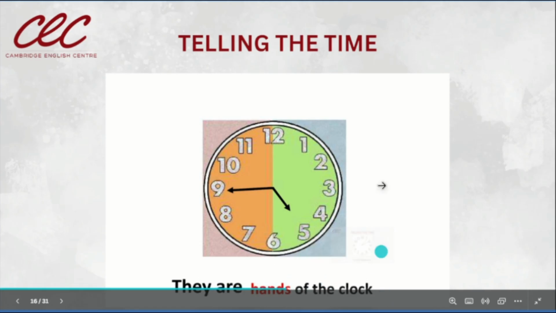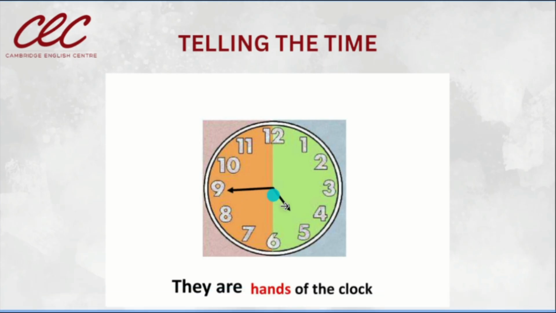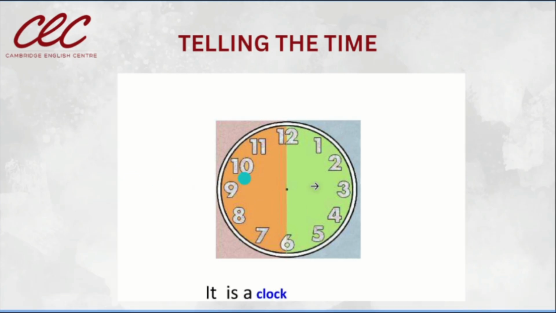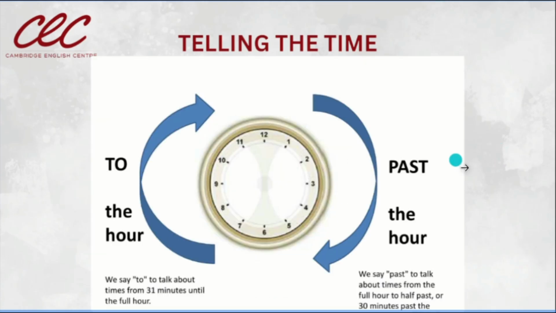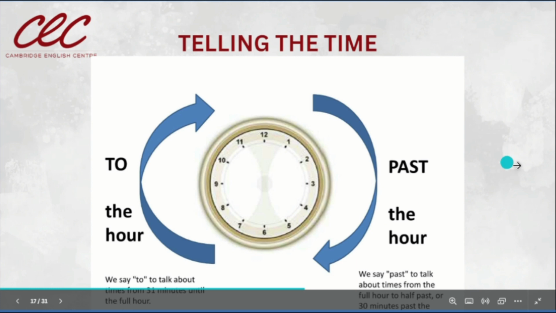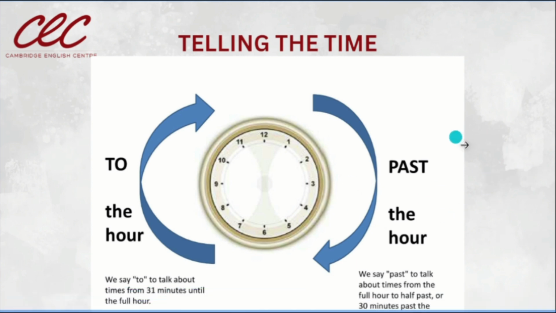Let's go here. They are hands of the clock. Who are the hands of the clock? These ones. Look at here. We have only the clock. Now we have a clock with its hands. These are called hands. Now, let's continue.